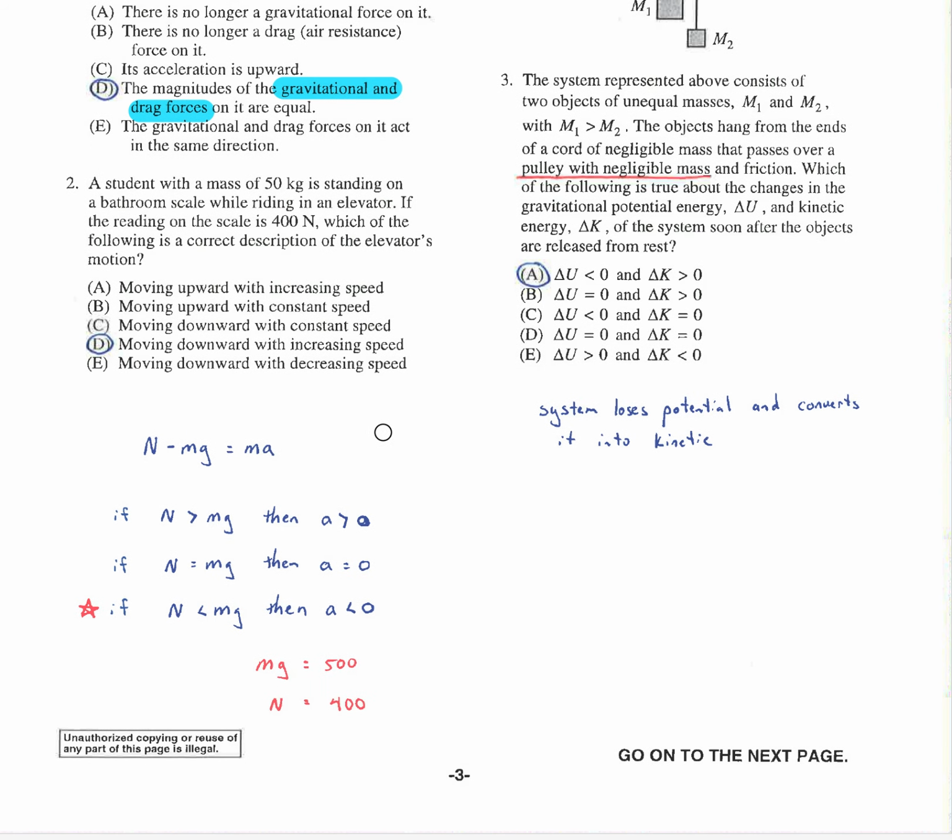All right, this is the elevator question, and I've given you all three situations. So this equation describes you in an elevator regardless of what you're doing, whether you're accelerating up, whether you're standing still or moving at constant speed, those would be the same, or whether you're actually accelerating down, which means you would be slowing down while moving up. And so if you're going to have a positive acceleration, then the normal force has to be bigger than your weight, right? The elevator has to be pushing more than your weight if you're going to accelerate up.